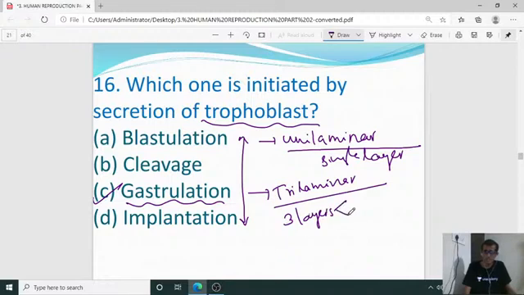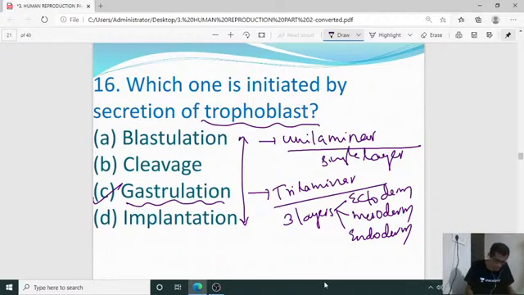These 3 layers are called germ layers: ectoderm, mesoderm and endoderm. The conversion of blastula into gastrula, of the unilaminar condition into a trilaminar condition, that is the occurrence of the germ layers ectoderm, mesoderm and endoderm, is initiated by the secretion of the trophoblast. So that is the answer.